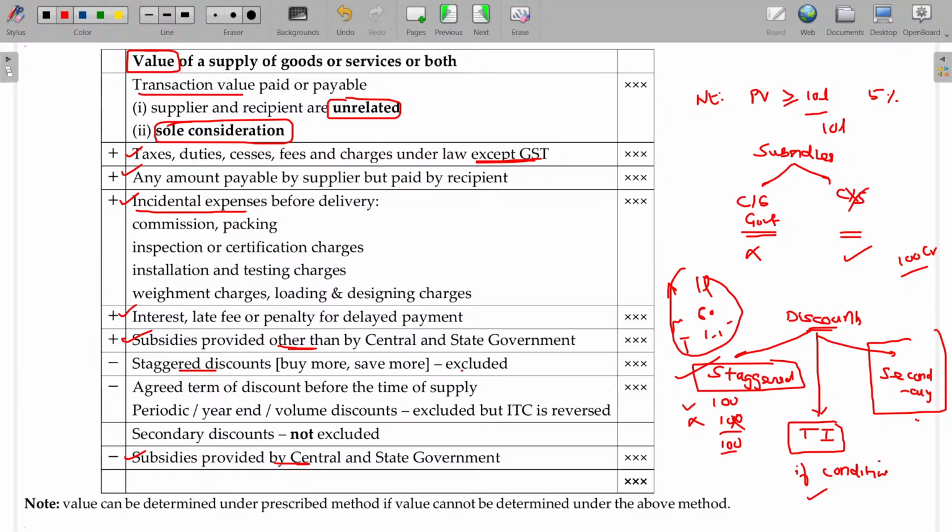Staggered discount is excluded. If it is included, then you have to subtract. In case of an agreed term of discount, it is already given in the tax invoice at the time of sale itself, stating that on satisfaction of this condition, you will be eligible for claiming the additional discount before the time of supply. Periodic, year-end, volume discounts will also be excluded, but if ITC is availed, that should also be reversed. And in case of secondary discount, it is not excluded, that should be forming part. Is that okay? So hope you'll now be able to understand all these cases.